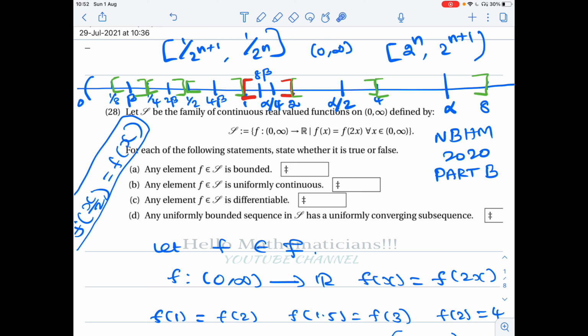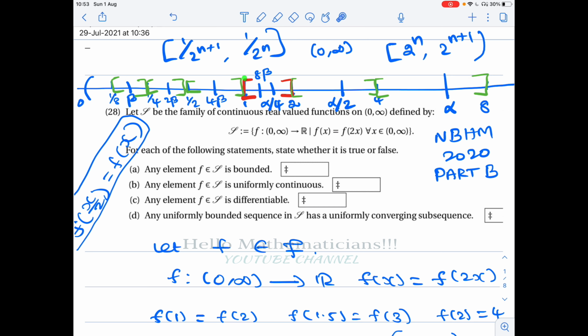So any alpha belonging to open (0, infinity) belongs to an interval of this form, in a unique interval. Okay, so that is clear. Now this point alpha, if I take it to be greater than 1, then I need to keep dividing it by 2. Suppose this is my point which lies in open (0, 1). So this beta lies in open (0, 1).